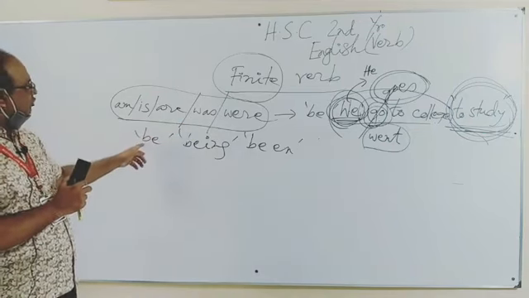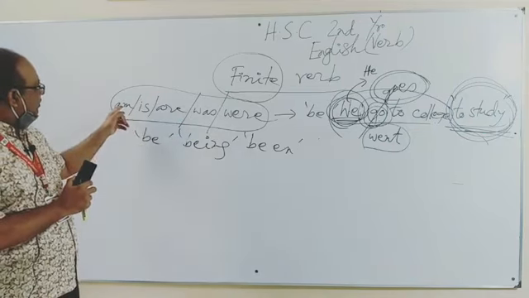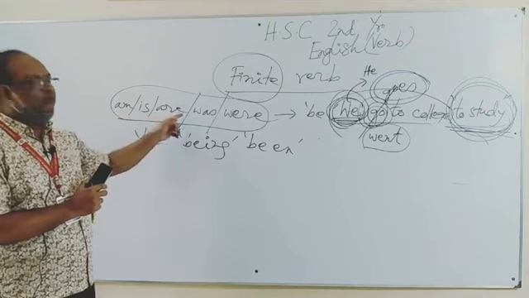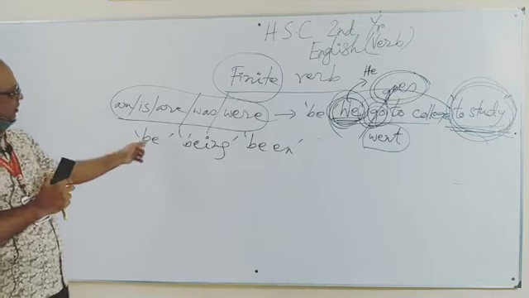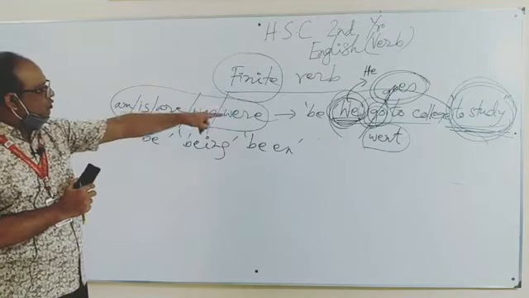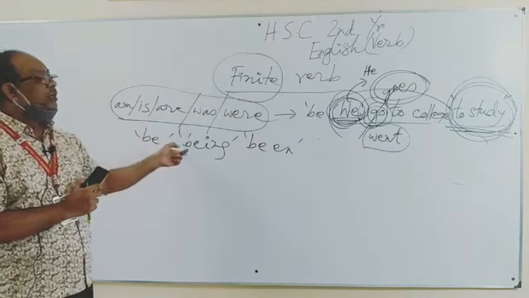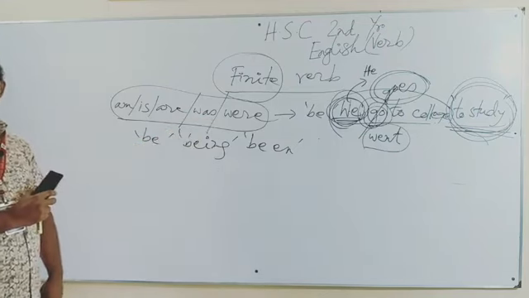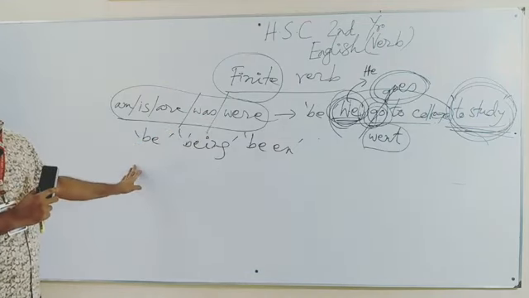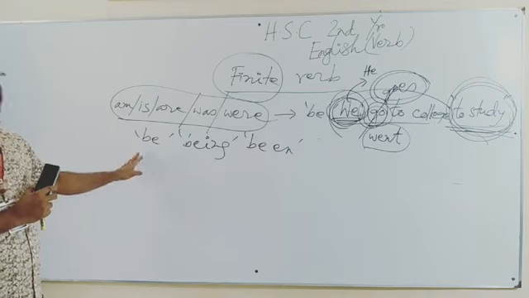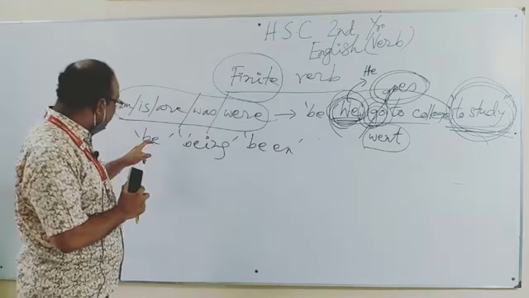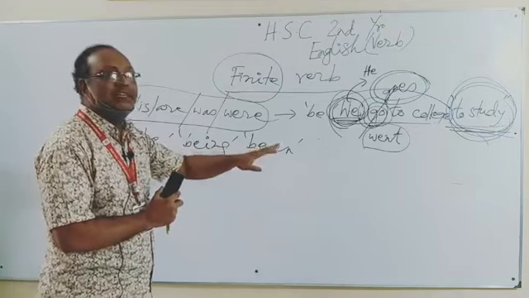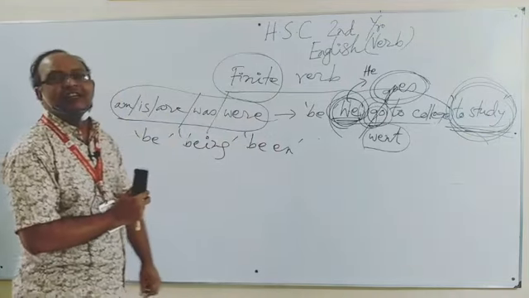The finite forms of the verb be are am, is, are, was, were. These are the finite forms. And what are the non-finite forms of the verb be? Being, been. They are the non-finite forms. That means you cannot make the meaning of a sentence clear by using be, being, been without using other verbs.